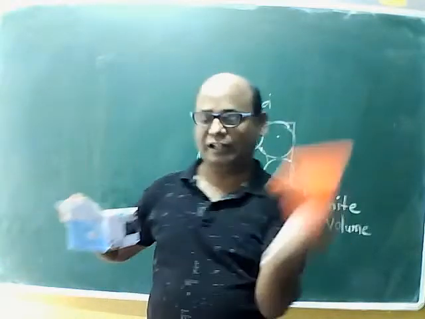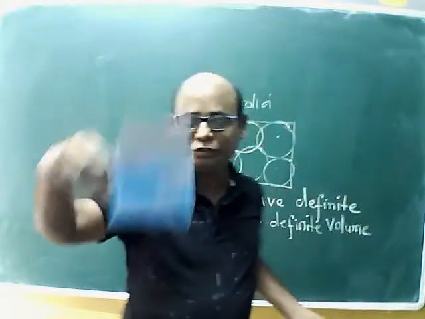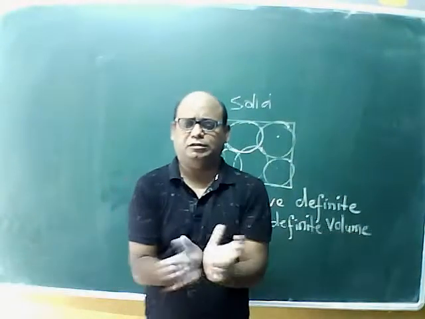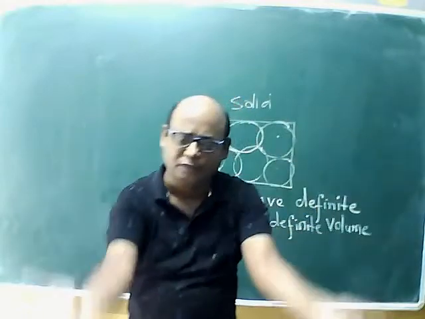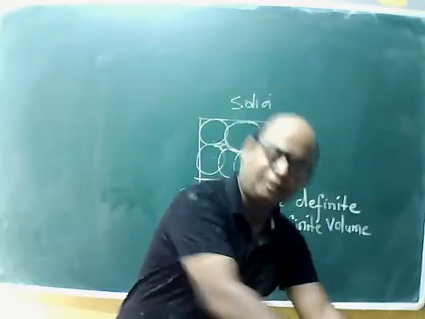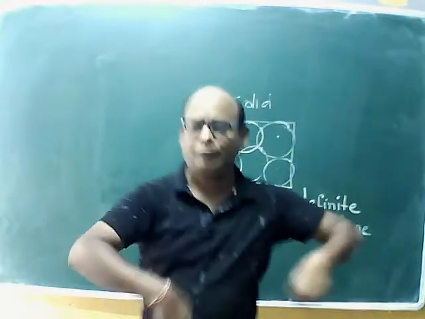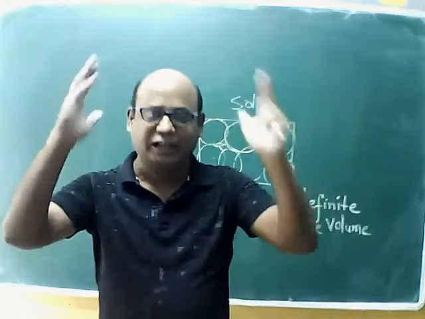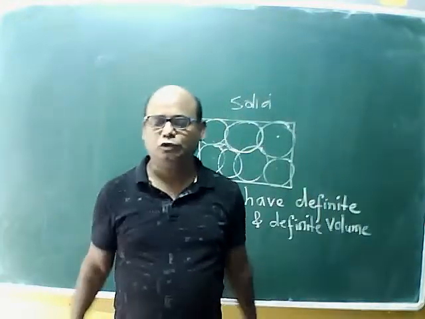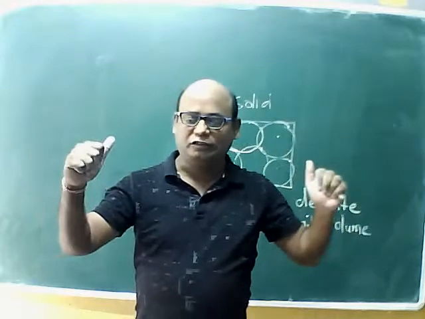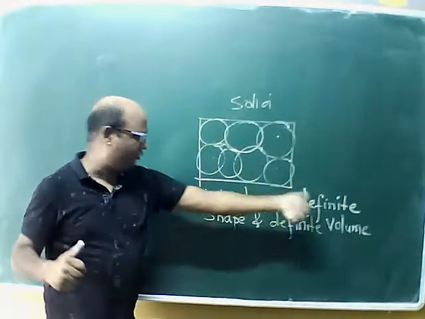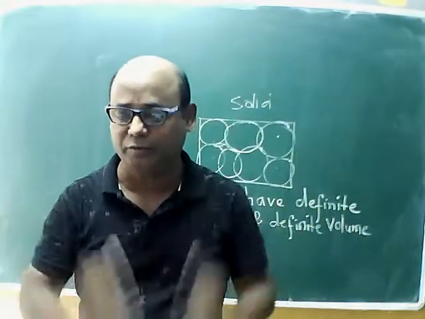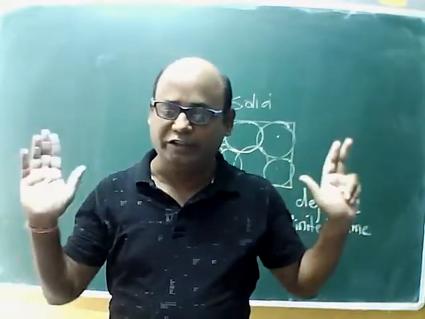First glass, then it took the shape of the cone, then it took the shape of the box. Then if I pour it in a big drum, it will take the shape of the drum. Then if I pour it in the tank, it will take the shape of the tank. Then if I pour it in some other container, it will take the shape of that container. So, we said in the solid state that solids have definite shape and volume. But can you say liquid has definite shape? No. Liquid does not have a definite shape.